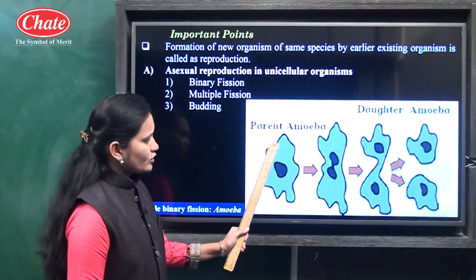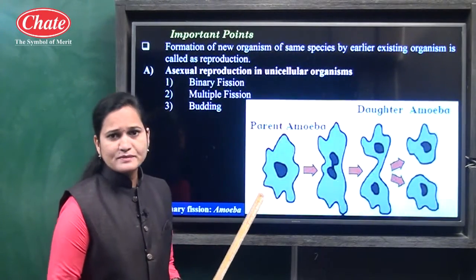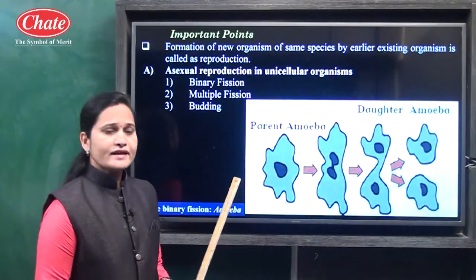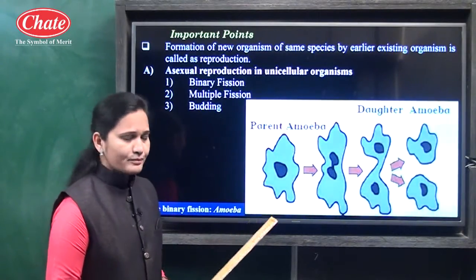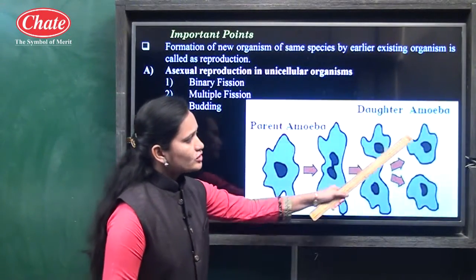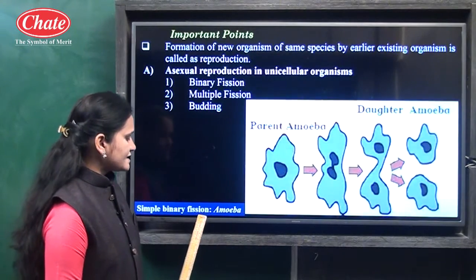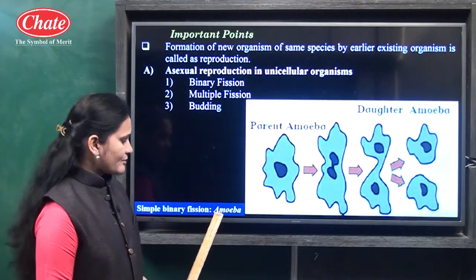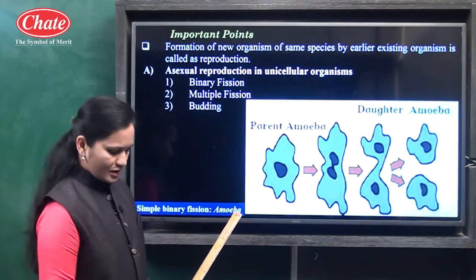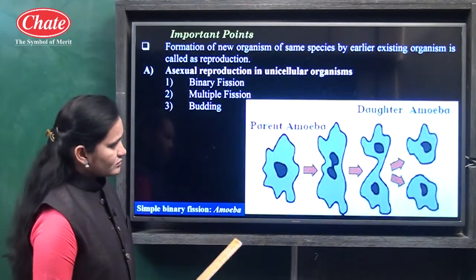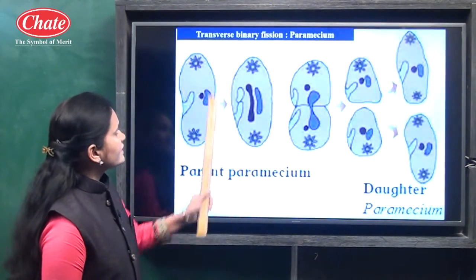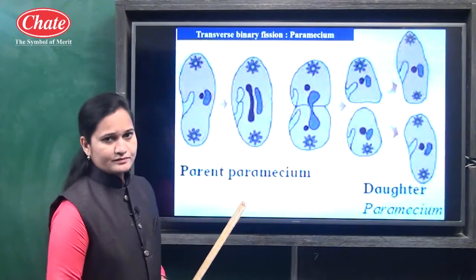You know that amoeba does not have any specific shape, so it can divide by any plane and get converted into two daughter cells. So the name given is simple binary fission. Example is amoeba.